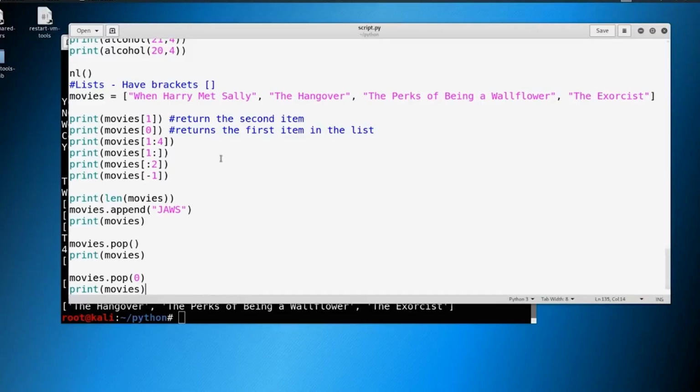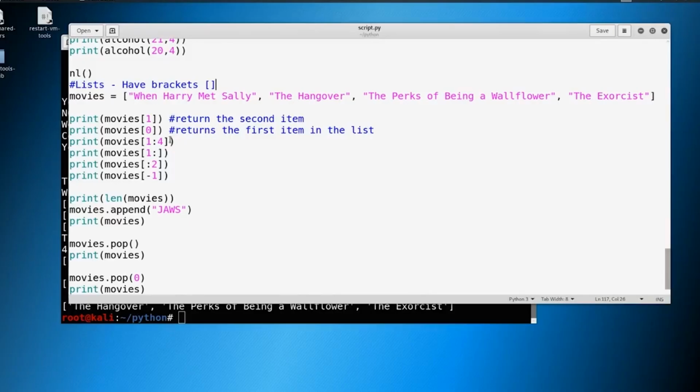So the high level overview here, and the thing that you really need to take away, is that lists have brackets. We're going to see something called dictionaries later. We might see something called tuples later, and they all look very, very similar. But here, lists have brackets. Inside those brackets are what we have that are called items. Okay, and there are many different ways to return items.